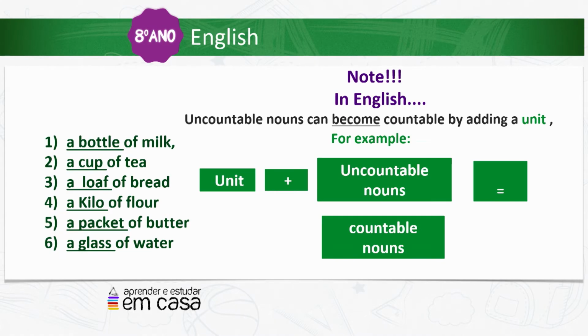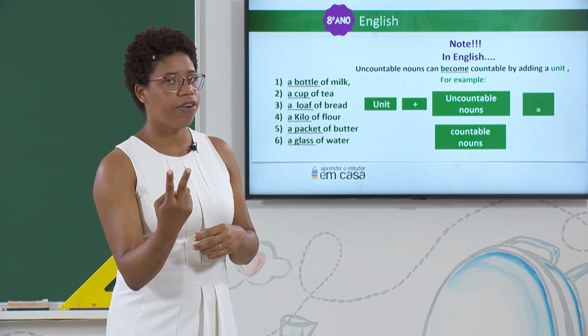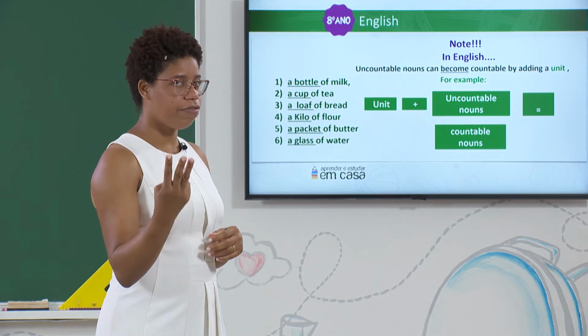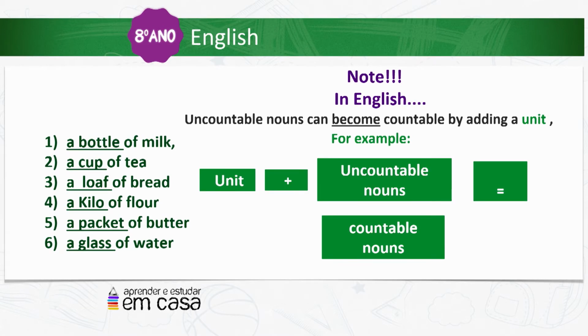Let's see some examples. 1 bottle of milk, 2 bottles of milk, 3 bottles, okay? A cup of tea. I drink a cup of tea, or I drink 2 cups of tea. A loaf of bread, okay? A kilo of flour, we can say 2 kilos of flour, 3 kilos of flour, but not 1 flour, okay?